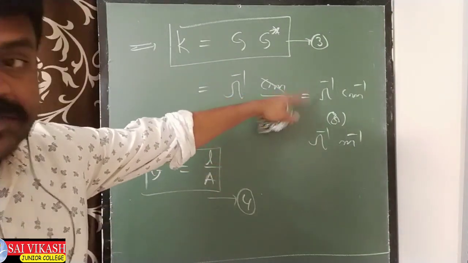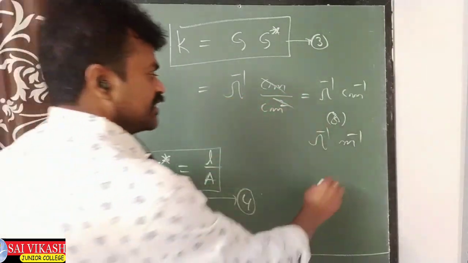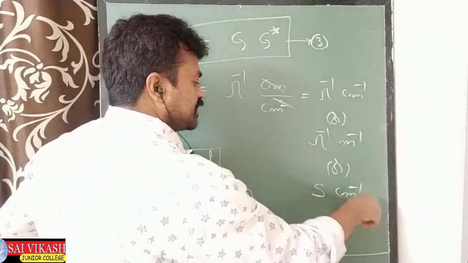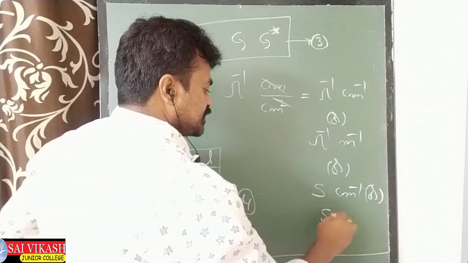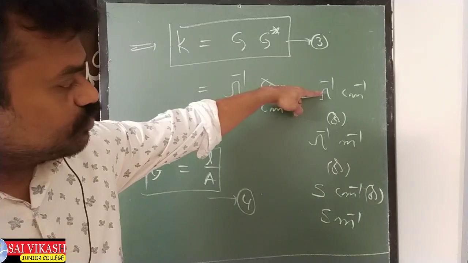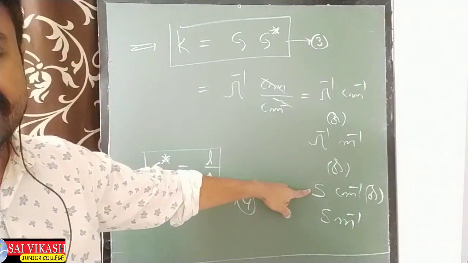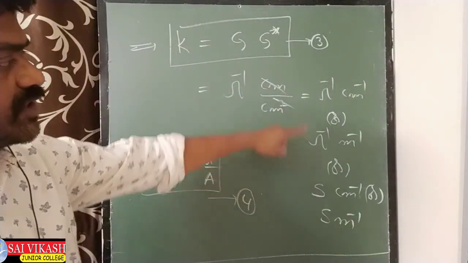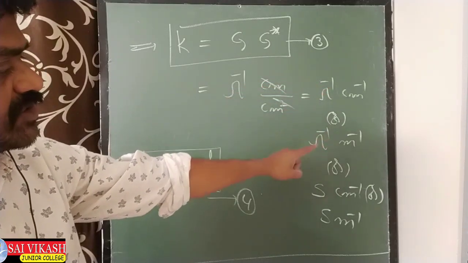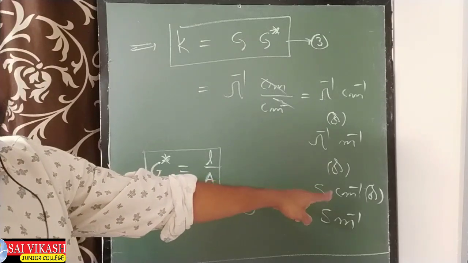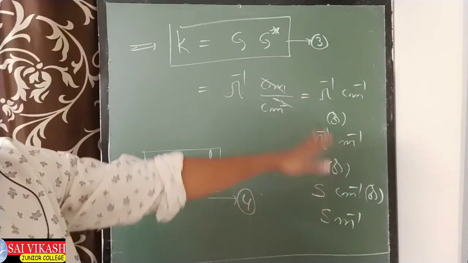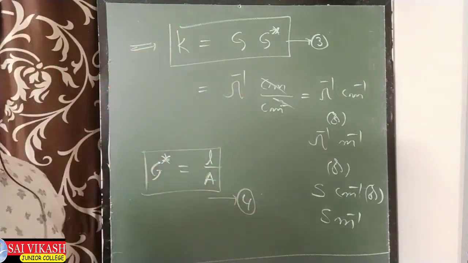In place of ohm inverse, we can also write Siemens. You can get like this, Siemens centimeter inverse or Siemens meter inverse also we can write. See, in place of ohm inverse, Siemens also we can write. I already told you. So the unit of this one is ohm inverse centimeter inverse, ohm inverse meter inverse, or Siemens centimeter inverse or Siemens meter inverse also. All these we can write as the unit of K.